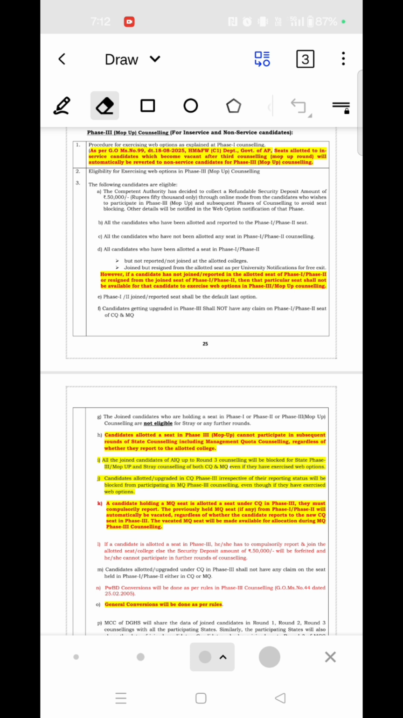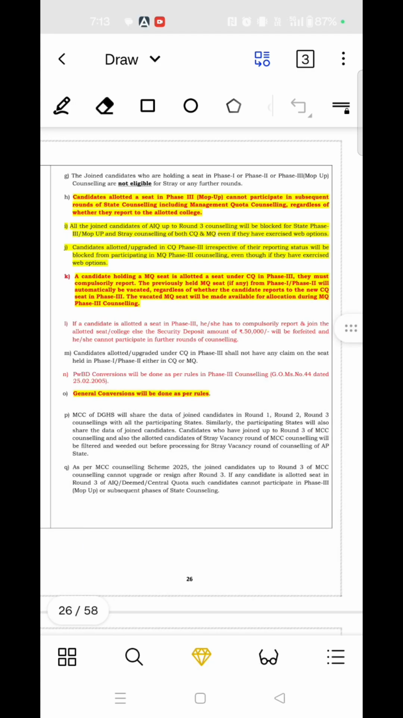So you should remember here also that if you have not joined or reported in phase 1 and phase 2, that particular seat will not be available for exercising web options in phase 3 or the mop-up round. So please remember this.